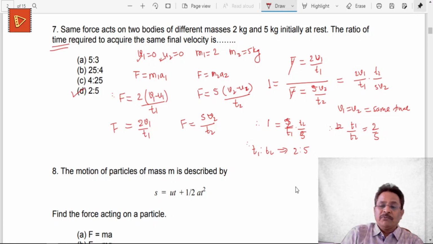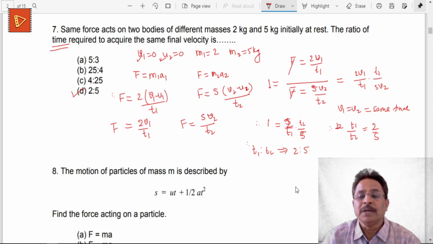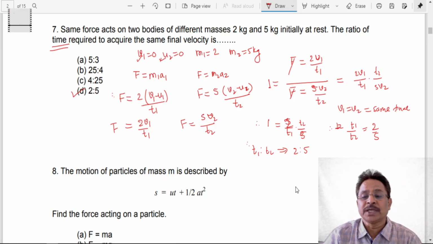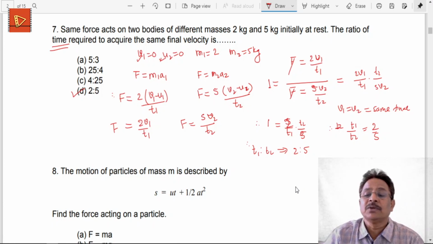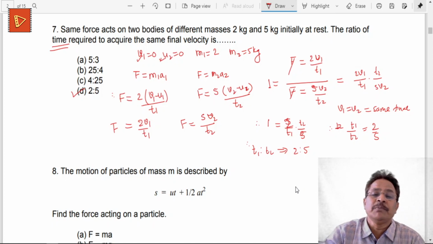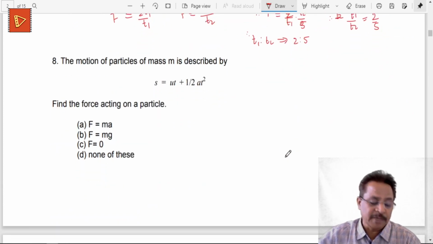So here, based upon the information we have been given, we have to calculate what forces are given, what momentum is given, what velocities are given, and this simple calculation shows you that these two objects of masses 2 kilograms and 5 kilograms, to acquire the same final velocity, will require different times, in the proportion 2 is to 5. That means if the first object requires 2 seconds, the second object will require 5 seconds. If the first object requires 10 seconds, then the last object will require 25 seconds. So this ratio will be the same for the time required for attaining the final velocity, whatever values we may be given. Okay, so this is question number 7.